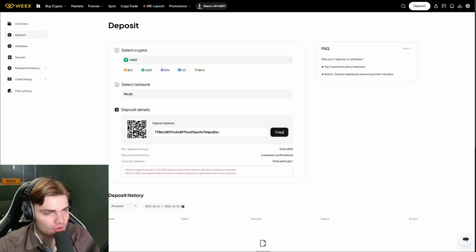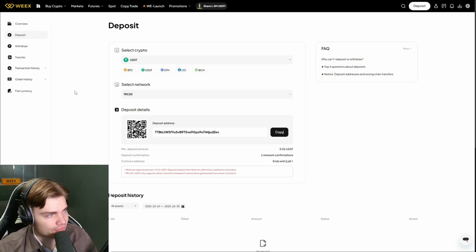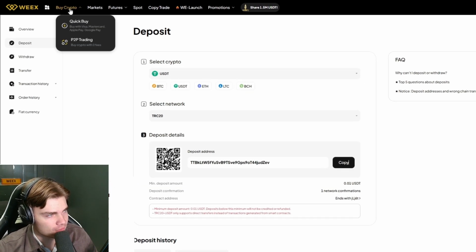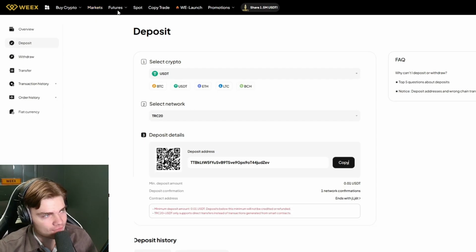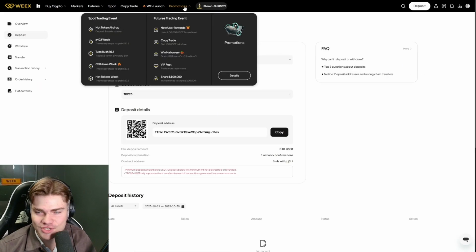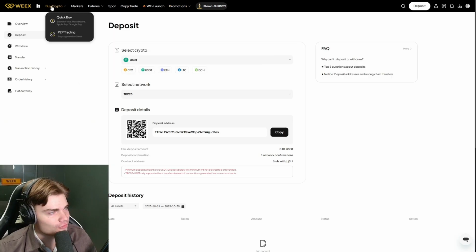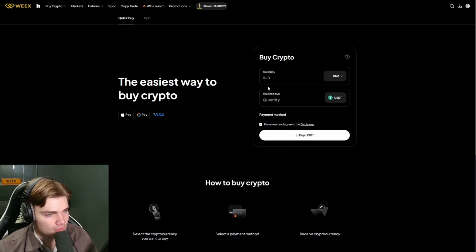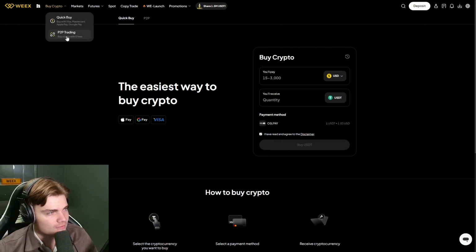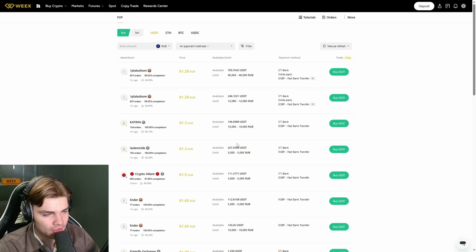So now we can go over the trading interface. First of all, they have buy crypto, then they have markets, futures, spot, copy trade with launch promotions, and so many more interesting things. First of all, we have buy crypto if you want to buy with the card here, for example. And then we also have P2P trading. So here you can complete P2P trades and buy crypto with zero fees.